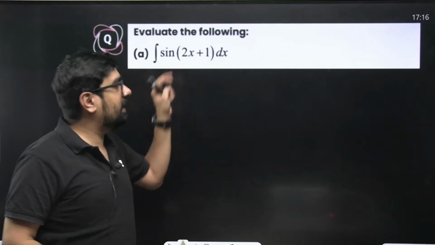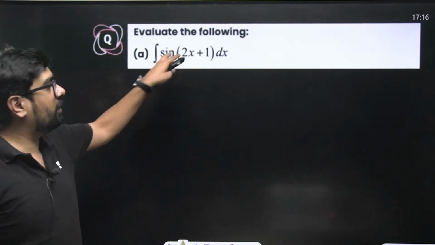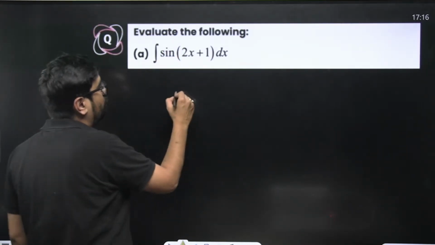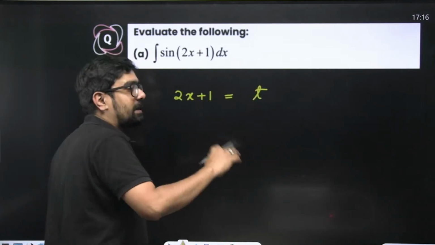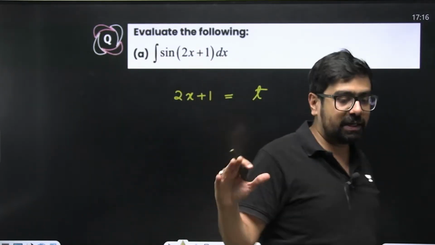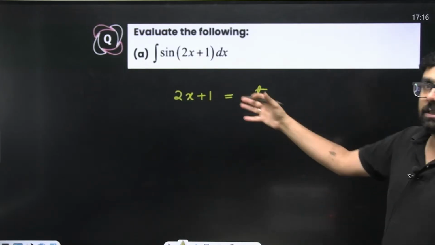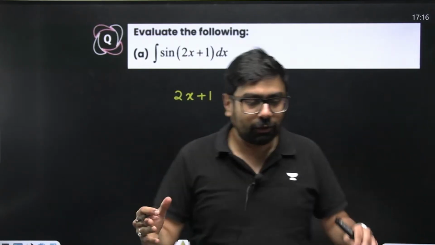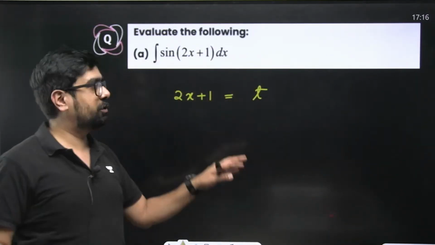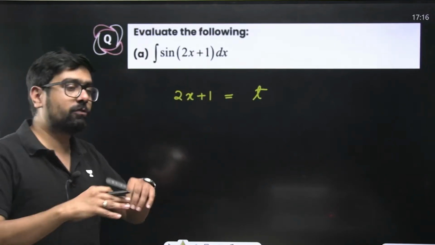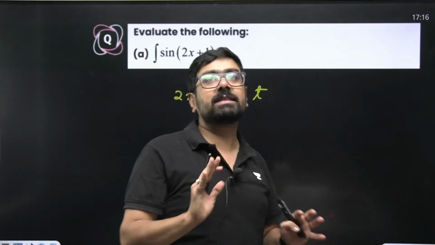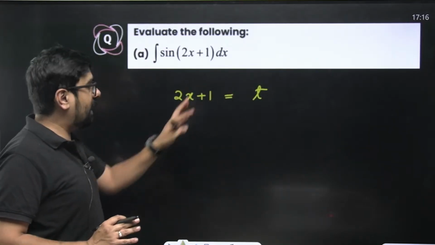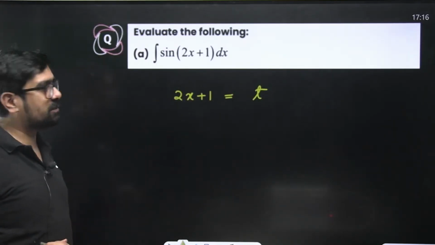We don't know the integral of sine of 2x plus 1. So in this case, what do we do? We write 2x plus 1 is equal to some t. We'll substitute. Here, the substitution has already started. This is the very first hint of substitution. How do you use substitution? You have to substitute things to get the standard formats in integration. So here we'll substitute 2x plus 1 as t.